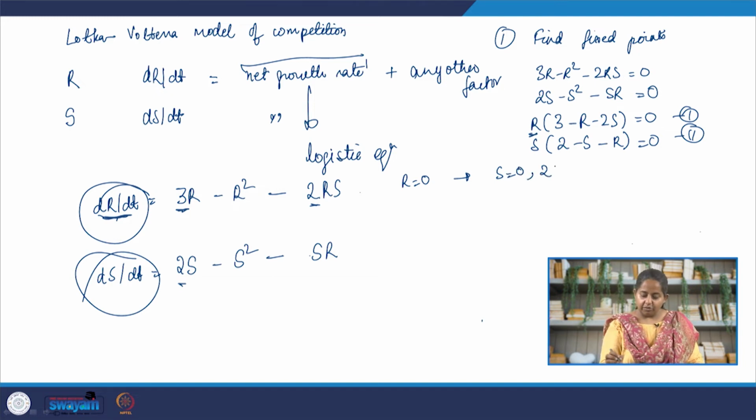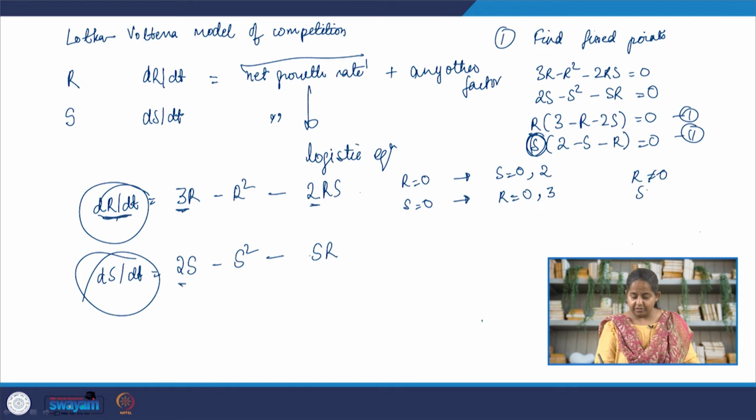Now, the other possibility is that r is not equal to 0, but s is equal to 0. When s is equal to 0, we can put s equal to 0 in the first equation, and then r is either equal to 0 or r is equal to plus 3. The next possibility is that neither r nor s are equal to 0.